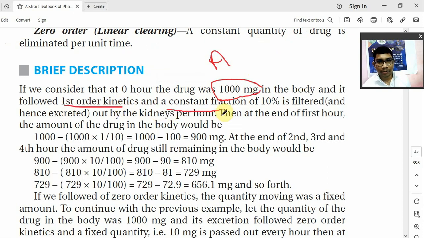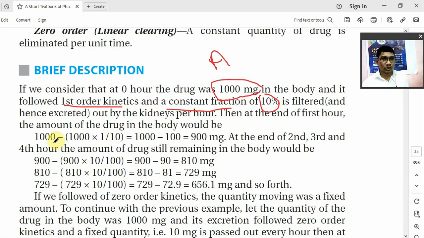Constant fraction, that is, for example, 10% of the drug is removed, filtered through the kidney. Now at the end of the first hour, you have given 1000 mg of drug and you know that 10% of the drug will be removed, and it is eliminated by first order. To understand, here is an example.